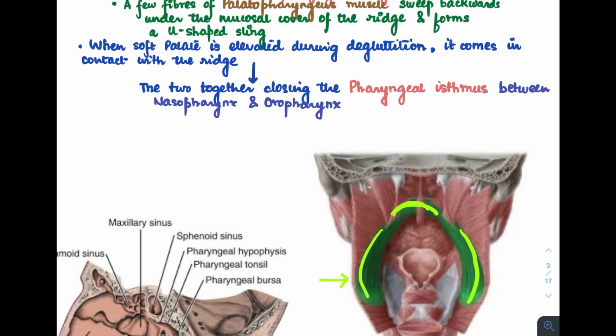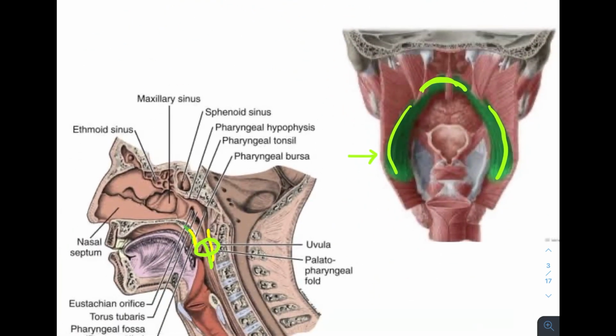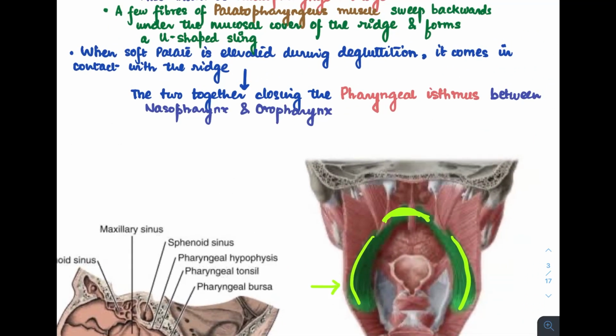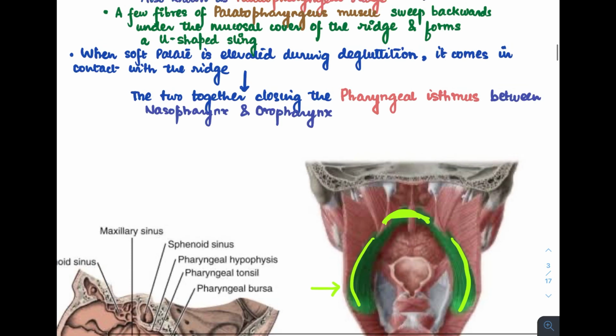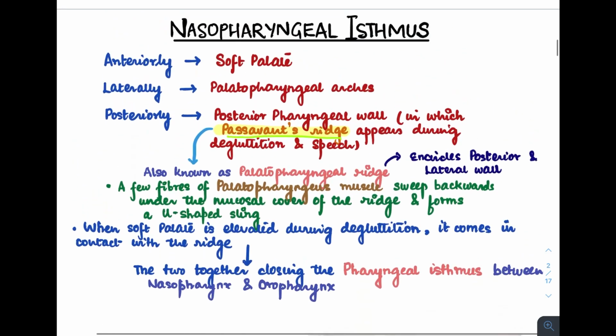So why is this Passavant's ridge so important? When we are swallowing, the soft palate is getting elevated, and when it is getting elevated, it comes in contact with this particular part, which is known as the Passavant's ridge. This helps in closing off the nasopharynx from the oropharynx and thus prevents the regurgitation of food from the oropharynx to the nasopharynx during deglutition. Thus, we can see how important this Passavant's ridge is.